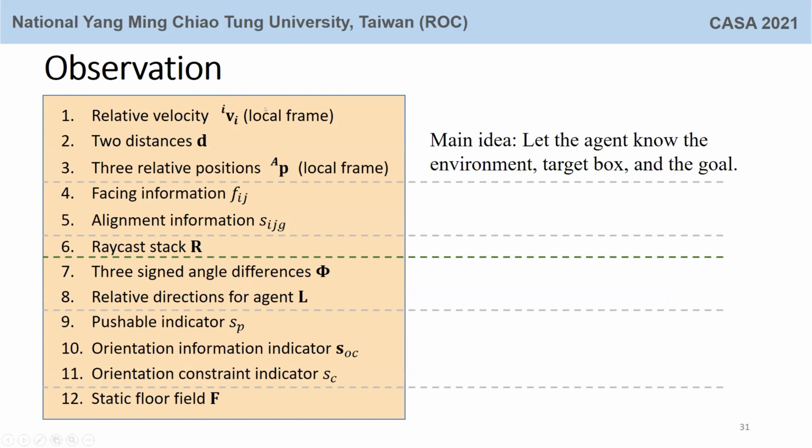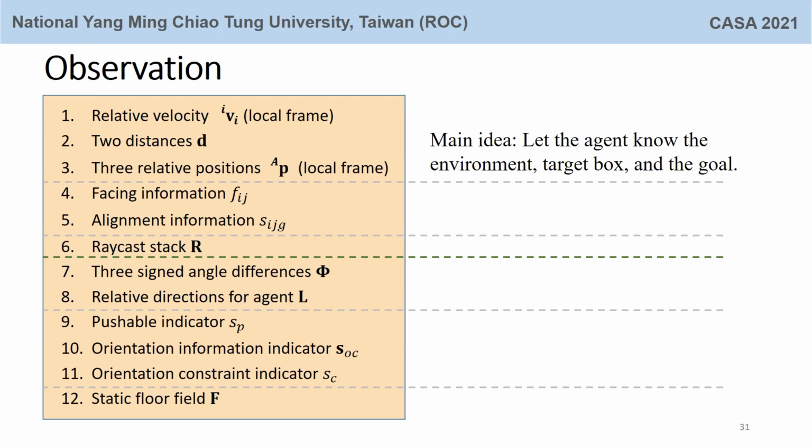The IVI here is the velocity of agent I. The information returned by a ray is a tuple that contains an indicator for the tag of the hit object and the hit version, which indicates how far the ray hit the object. The ray cast stack R contains several rays' information. Please refer to our paper for details.